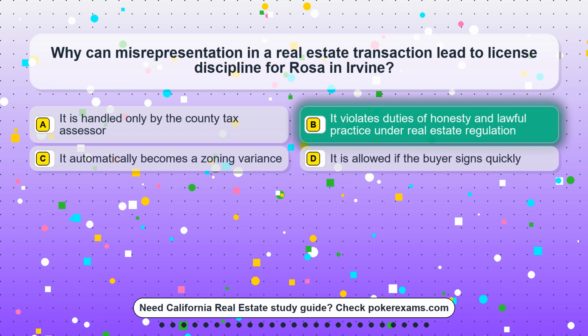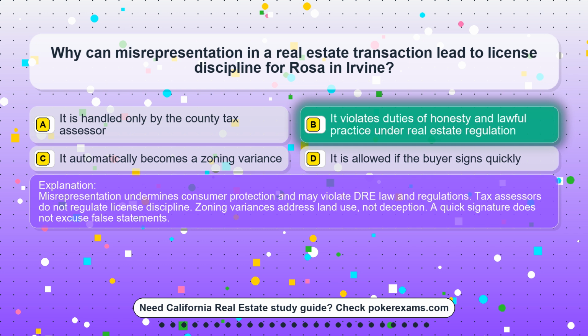The correct answer is option B. It violates duties of honesty and lawful practice under real estate regulation. Misrepresentation undermines consumer protection and may violate DRE law and regulations. Tax assessors do not regulate license discipline. Zoning variances address land use, not deception. A quick signature does not excuse false statements.